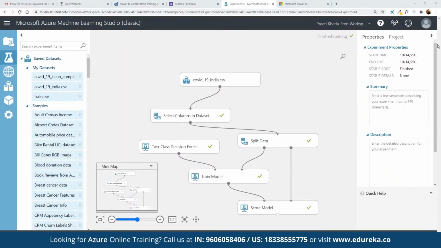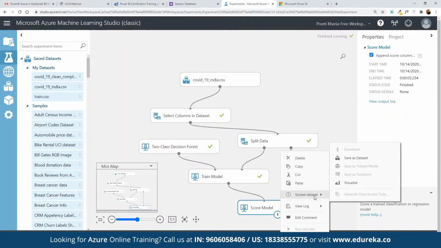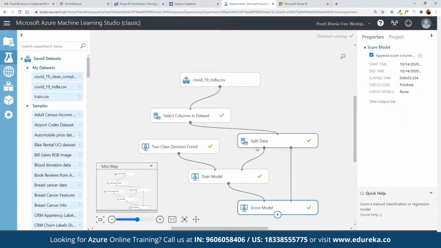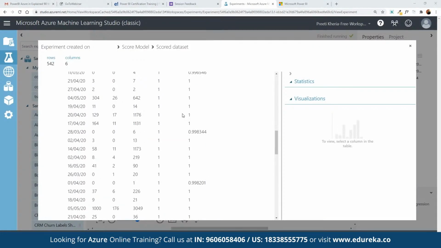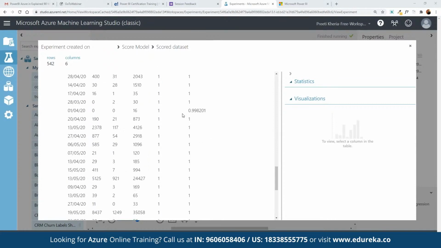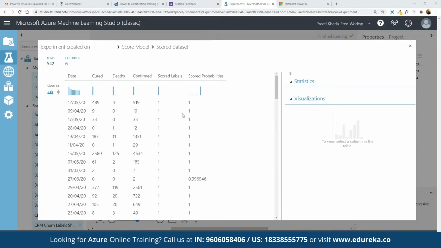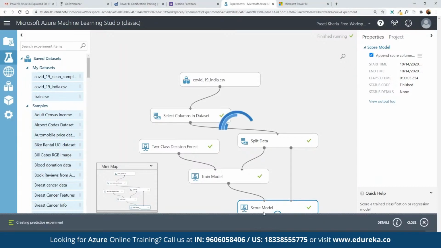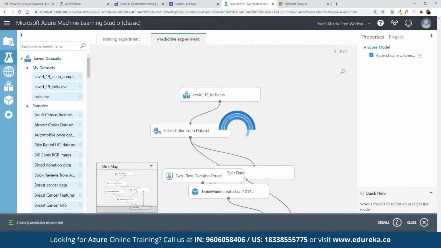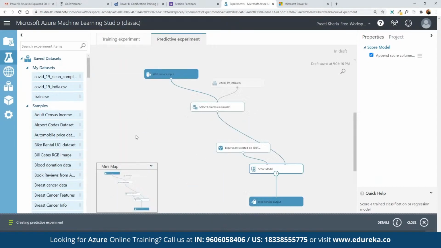And now if we want to visualize, we can right click on it. Here we can click on score data set, and visualize to simply see the entire score based distribution that has been derived for each and every data pointer that we have defined. Here we can set up the predictive web services, which is currently recommended. As you can see here, the entire model is going to be defined and deployed for creating the entire predictive experiment. So the entire experiment is currently being deployed automatically.